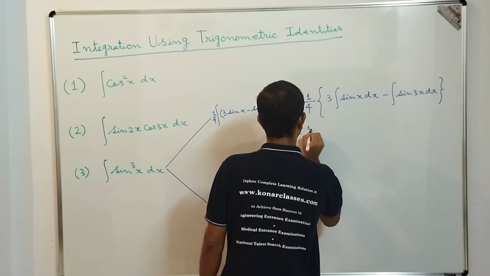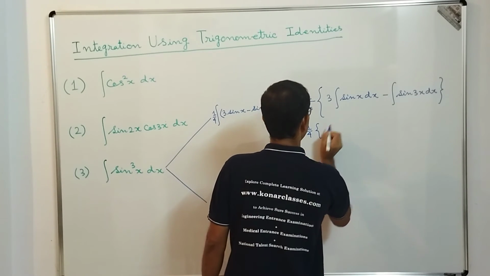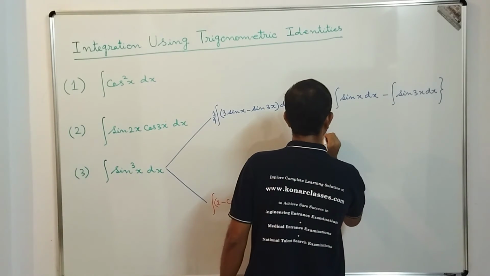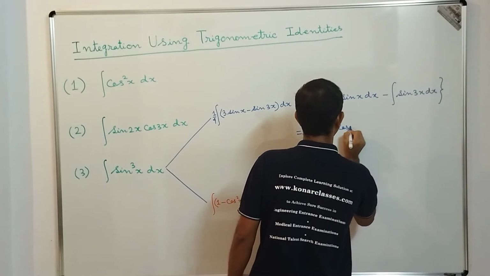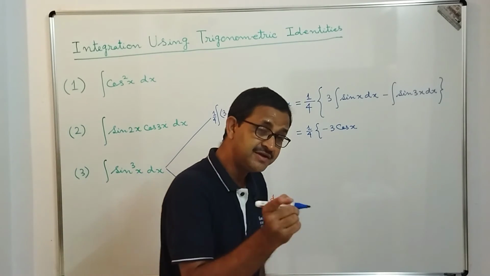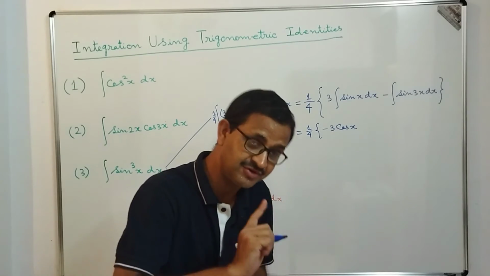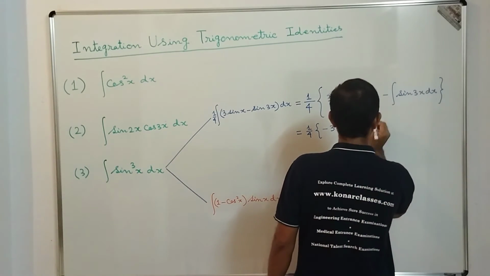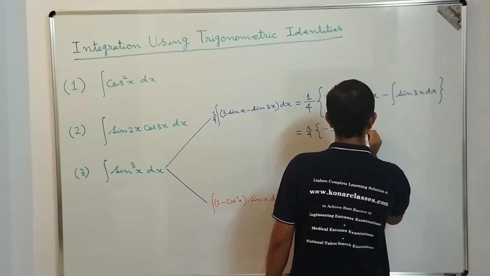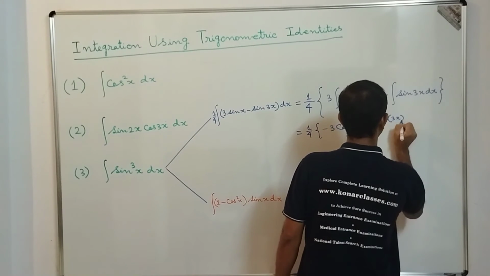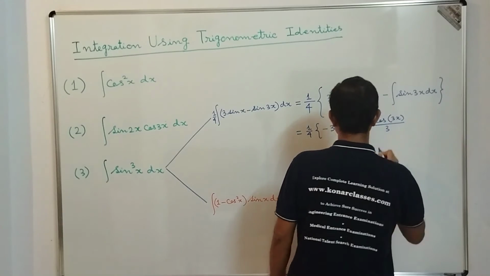So this is equal to 1 by 4. Integration of sin x is minus cos x, so we will get minus 3 cos x, and integration of sin 3x would be minus cos 3x by 3. So that minus and minus 1 will become plus, so that will become cos of 3x divided by 3.